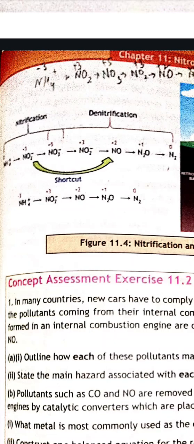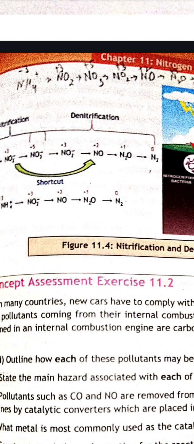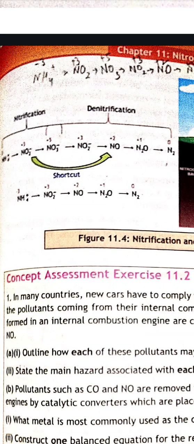When we talk about a shortcut, NH4 positive is -3, NO2 has +3, and after that we have NO, that is +2, then N2O +1 and 0. In the shortcut they have omitted the nitrate NO3, but it's also present here.